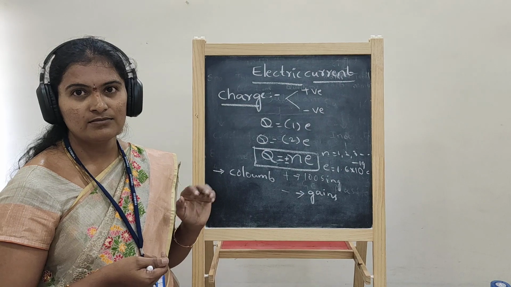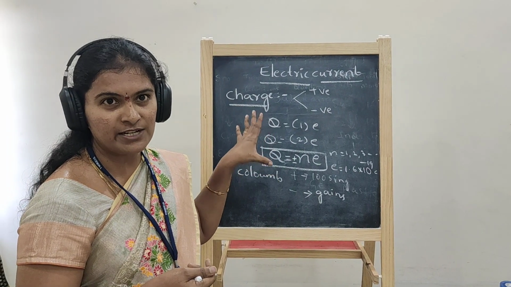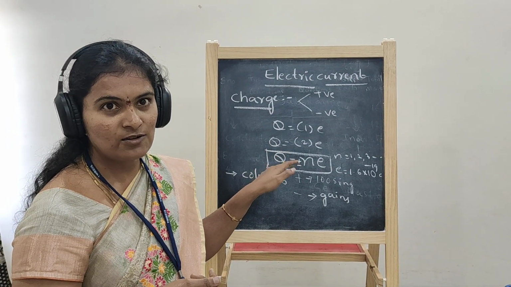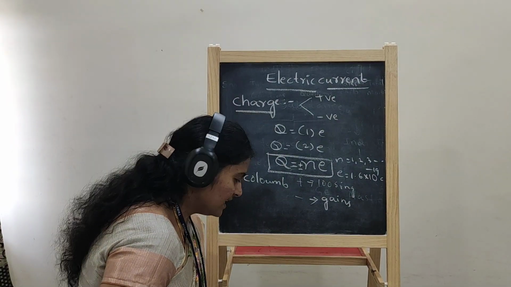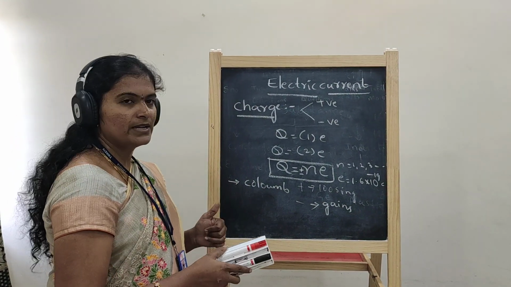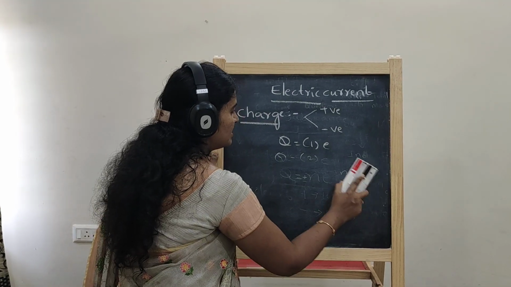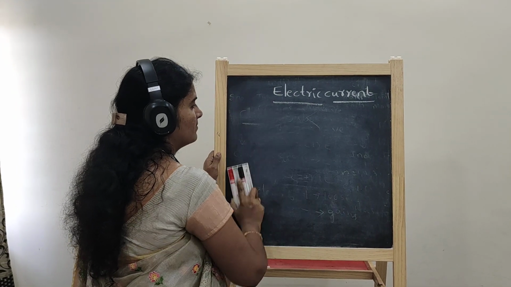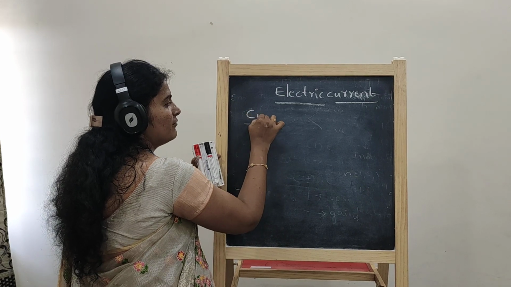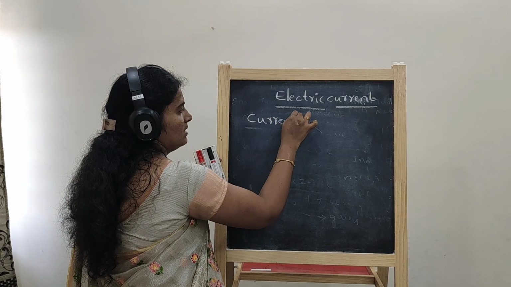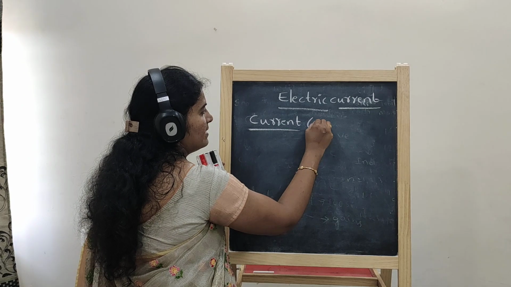Is it clear for you? This charge concept is clear for you? Have you any doubt in this? No? Right. Then our next subtopic here is current. What is meant by current? What is the definition of the current? The current is represented by I.